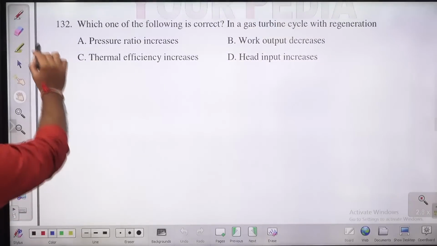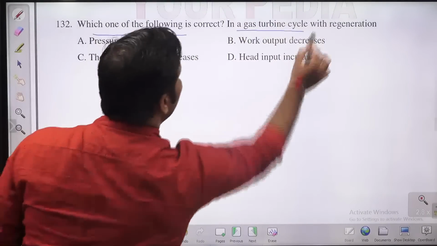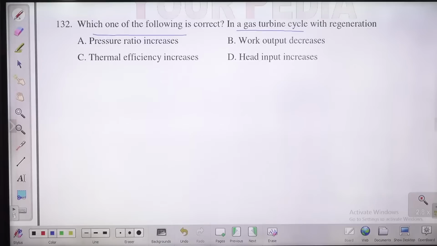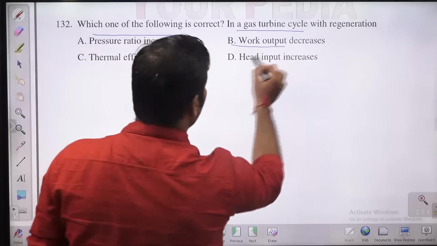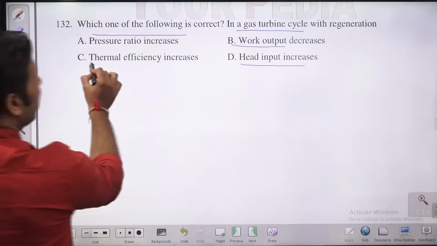Which of the following is correct? In gas turbine with the regeneration, what happens? With the regeneration, pressure ratio increases, work output decreases, heat input increases, thermal efficiency increases.